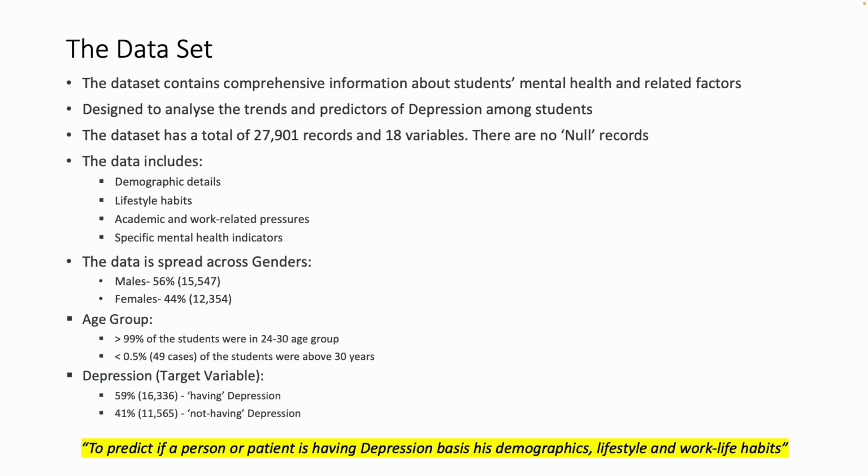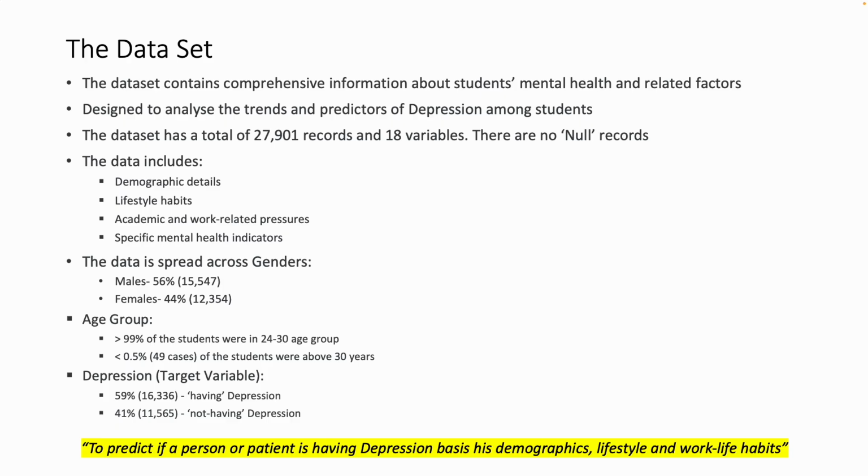And now I am talking about the data set which we have. The data set has a total of 27,900 records with 18 variables or features, and there are no null records. The data can be broadly classified into demographic data, lifestyle habits, academic and work-related pressure, and specific mental health indicators. This data is spread across both the genders. There are 56% cases of males and 44% cases of females. The age group is largely between 24 to 30 years, with more than 99% of the data of 24 to 30 year-old individuals. There are 59% depression cases, which is our target variable, and 41% not having depression.